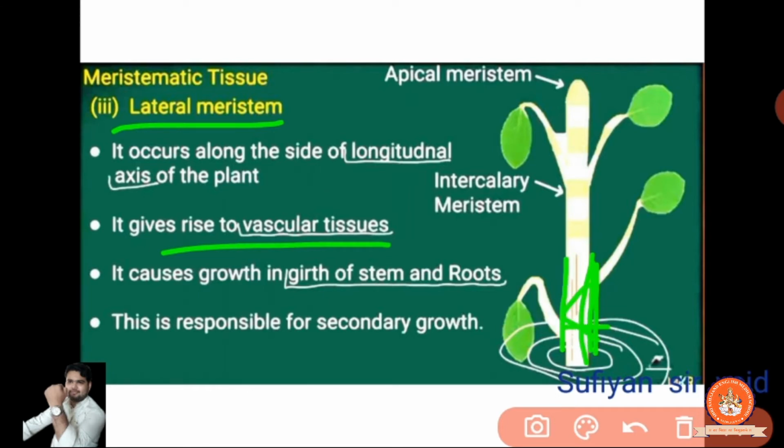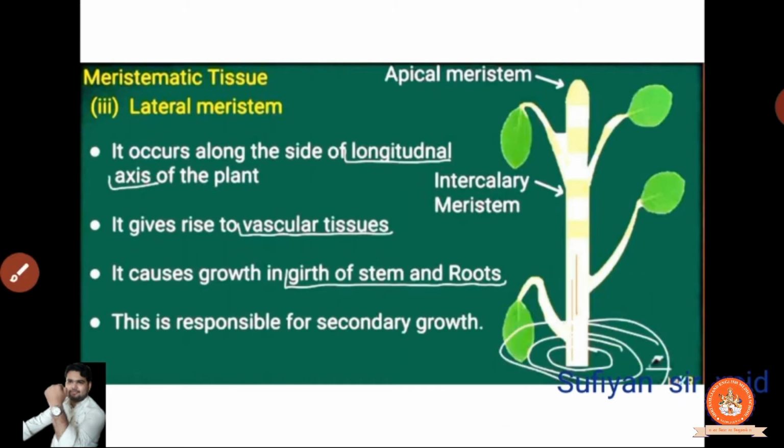It means it is growing in width, it grows in this way. When a stem is small it is thin, but when it grows big it becomes strong and sturdy. So it causes growth in the girth of stem and root. Girth of stem means it will become particularly strong. Clear? So stem and the root. It is responsible for the secondary growth.